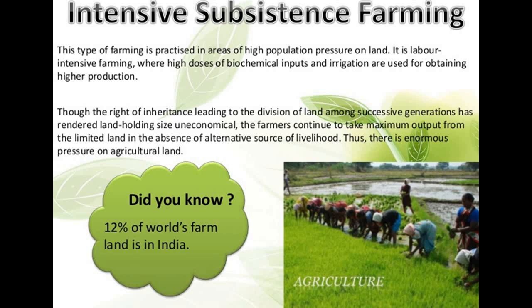They are producing food for the entire population living on that land. So they want the maximum output from that land area, and they use all these irrigation methods and biochemical inputs to get as much benefit as possible. And did you know that 12% of world farmland is in India alone?